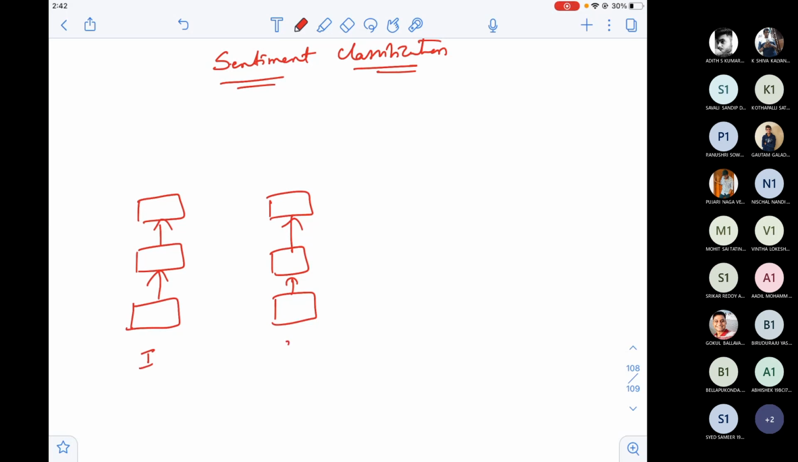I saw the bus. Okay, I saw the bus, but for the sake of simplicity, I'm just writing it. Now, I already told you the connections will be there here. And I want to tell whether this is a positive sentence or a negative sentence.